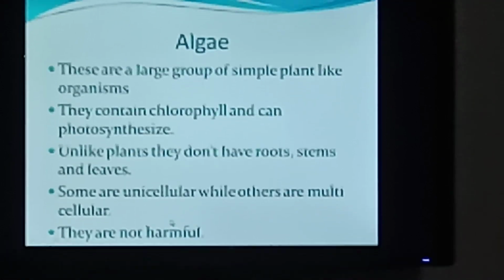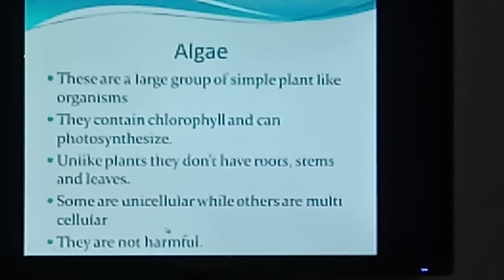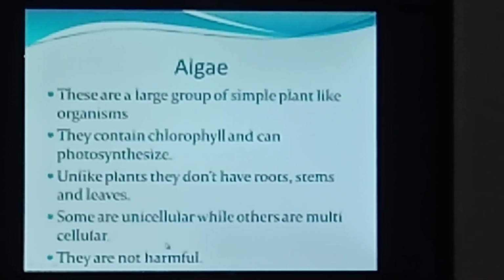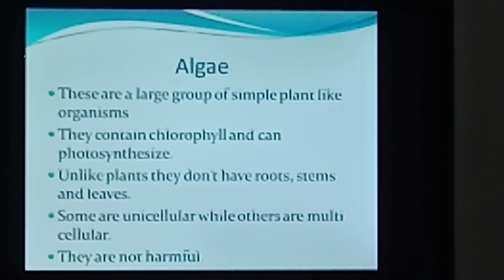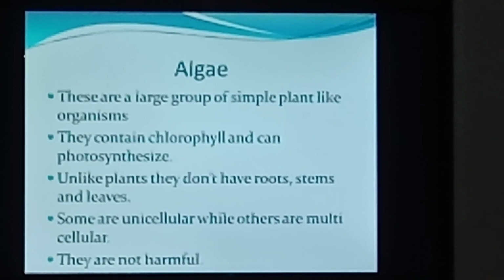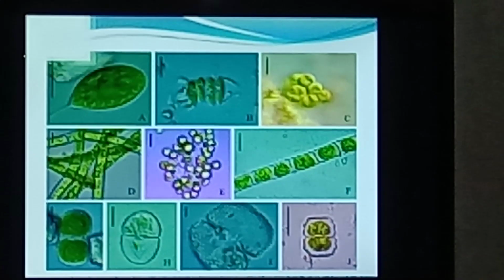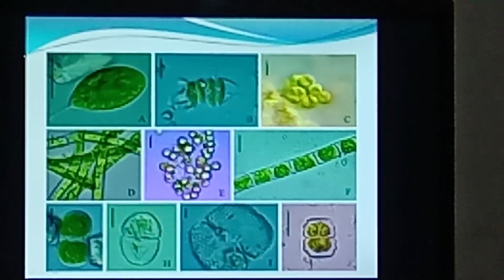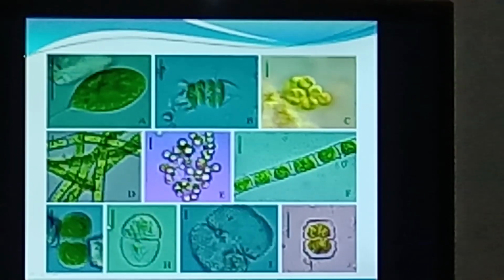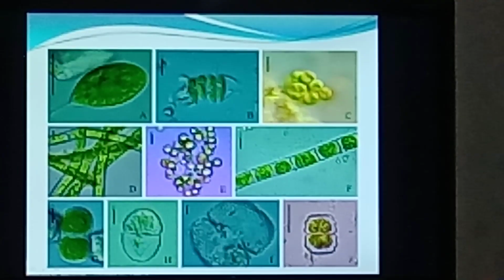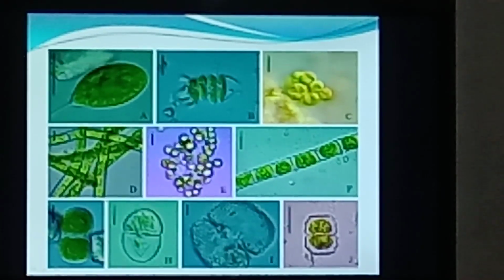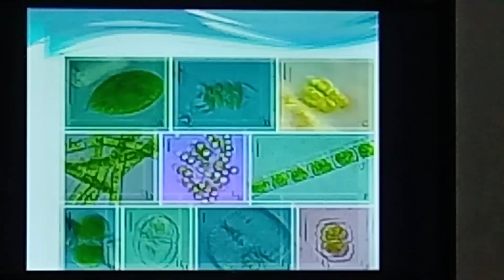Algae are not harmful. Children, you must have seen green patches on the water bodies. Those are actually algae. Here in the picture you can see a variety of algae. Different types of algae are shown here.